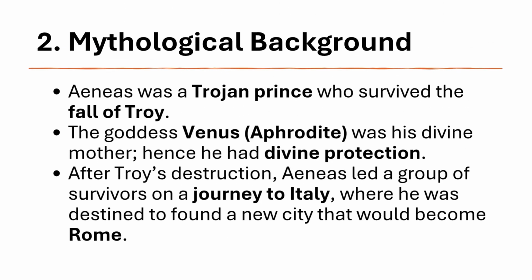Mythological background. Aeneas was a Trojan prince who survived the destruction of Troy. His divine mother, Venus, protected him throughout his journey. After Troy was destroyed, Aeneas became the leader of the surviving Trojans. Guided by fate and the gods, he traveled across the seas toward Italy, where he was destined to establish a new home, a land that would later become Rome. His journey symbolizes faith, endurance, and divine destiny.